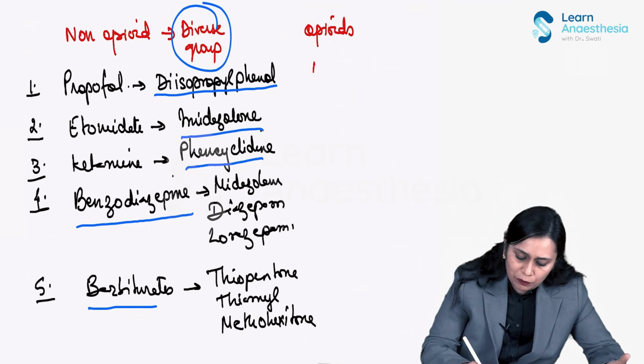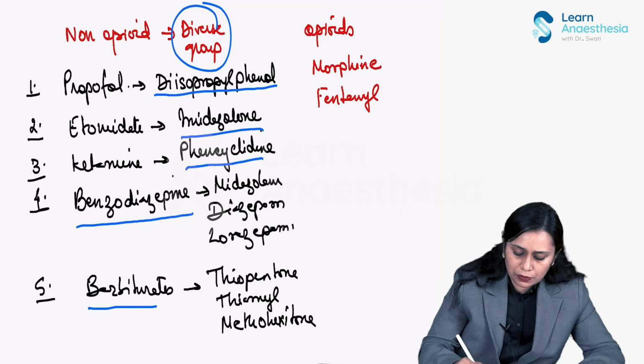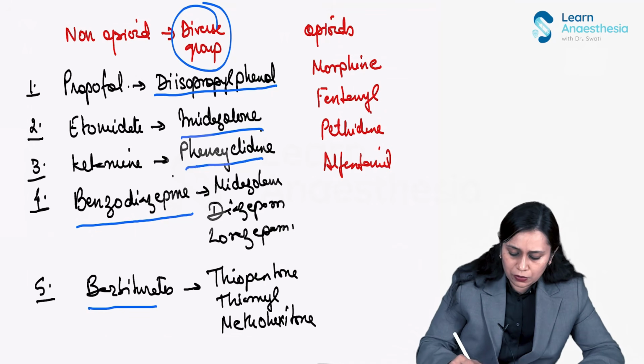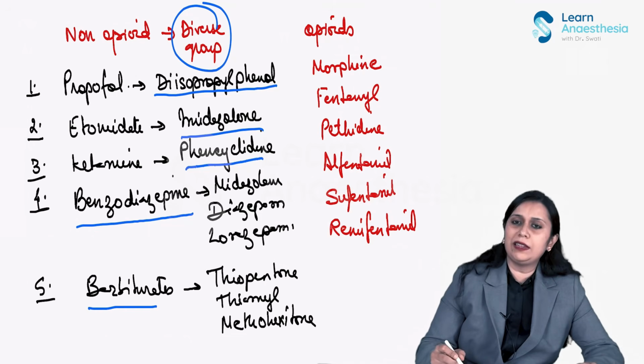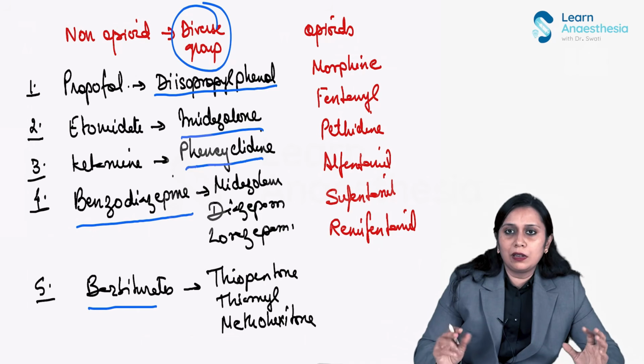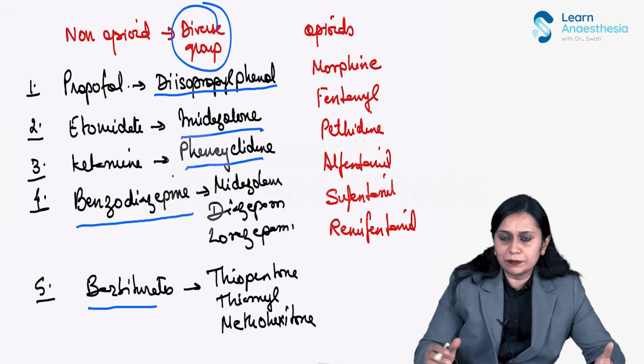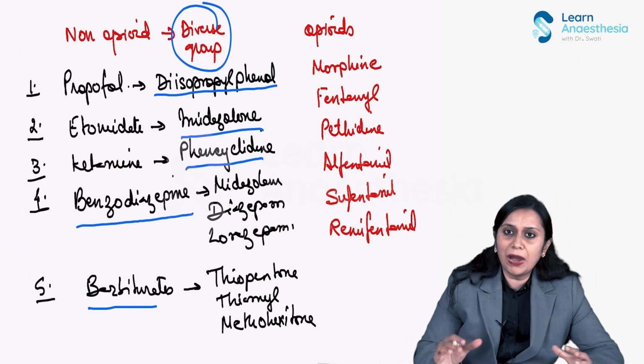Your morphine, fentanyl, pethidine, alfentanil, sufentanil, remifentanil. All these can be used for induction and maintenance of anesthesia at a very high dose compared to the dose in which they are used for analgesia.